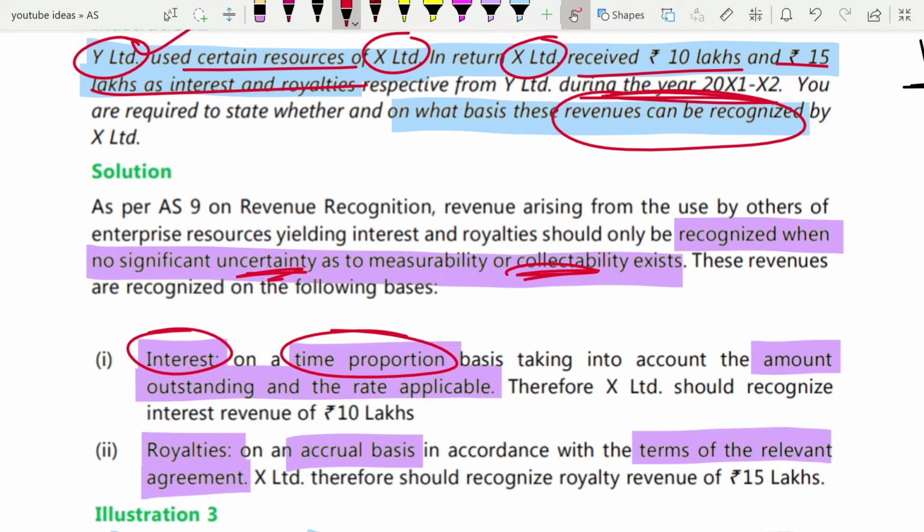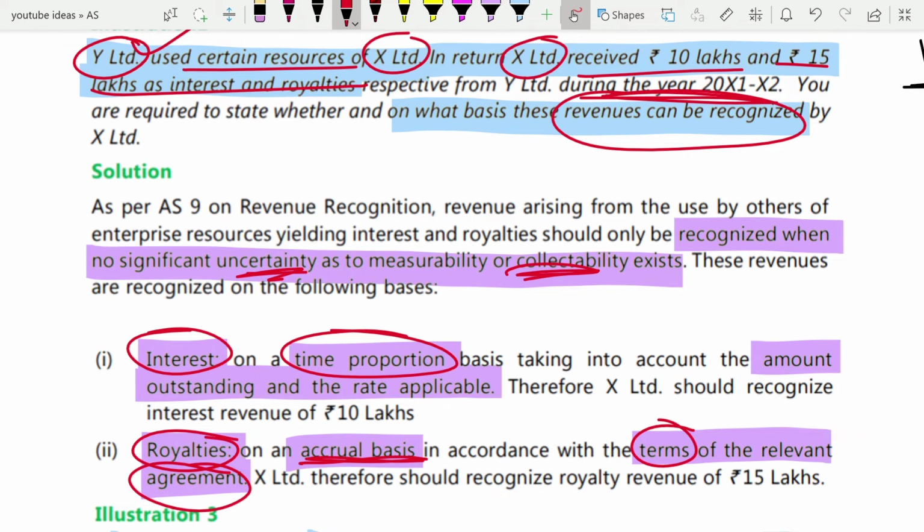In the same way, royalties also you can record on an accrual basis. On accrual basis means as and when X Limited fulfills the terms of the relevant agreement, depending on that they can book that income in their books.